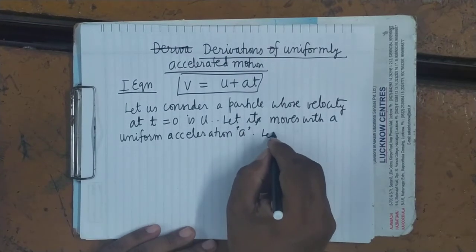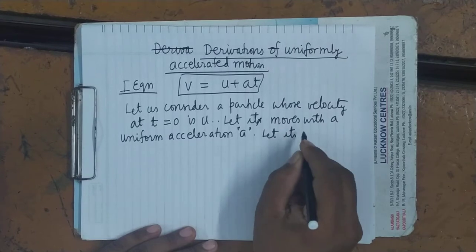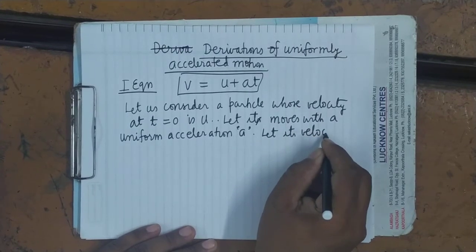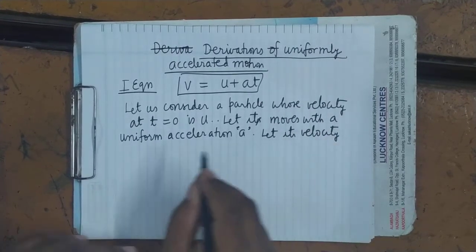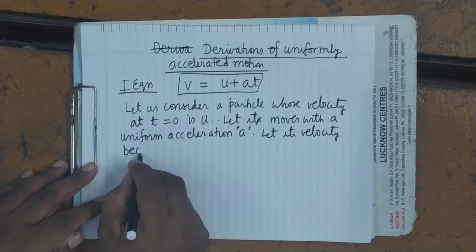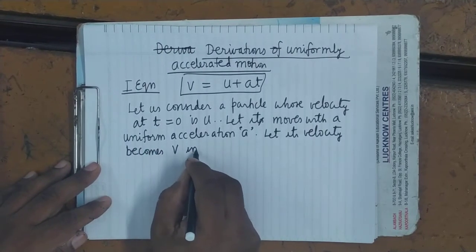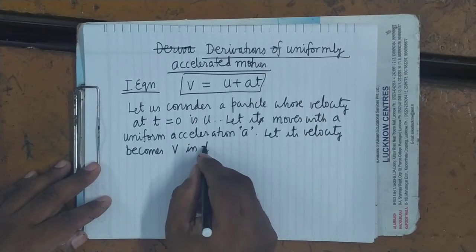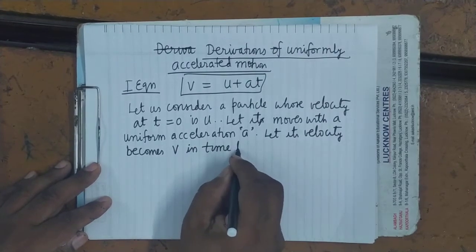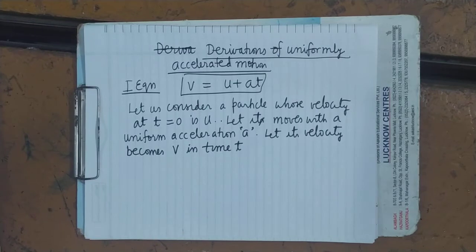Let its velocity become v in time t. That is, at time t equals t, its velocity becomes v.